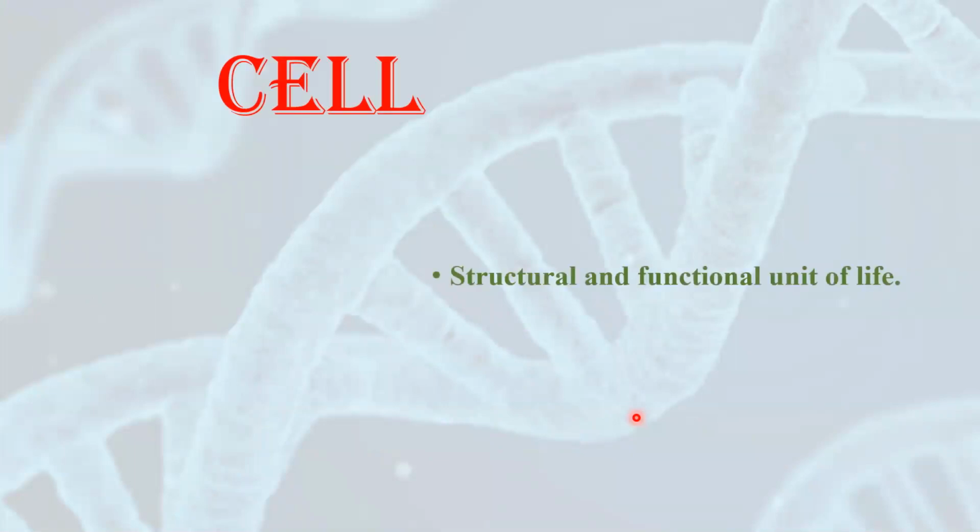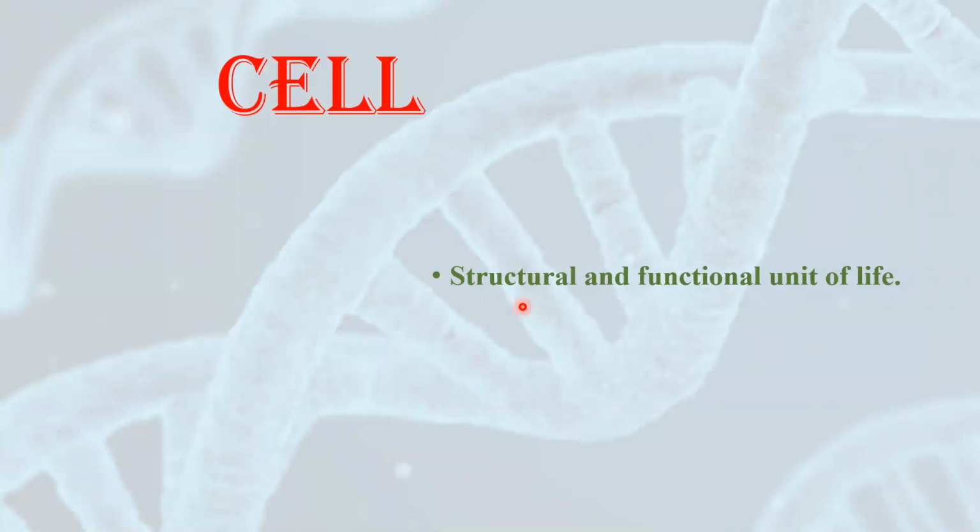A cell is a structural and functional unit of life. Why is it called the structural unit of life? Because the cell is responsible for creating the structure of a living organism. Cells can also be considered as building blocks of living organisms. All the living organisms are composed of cells. This we have seen in the first chapter.